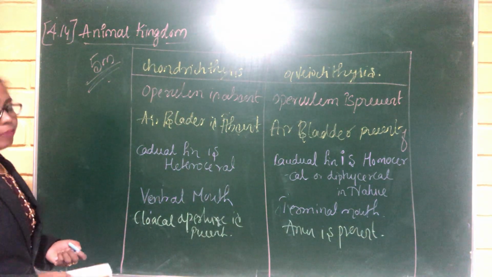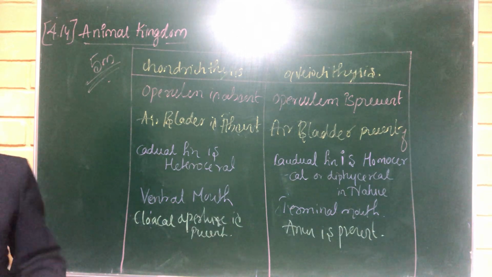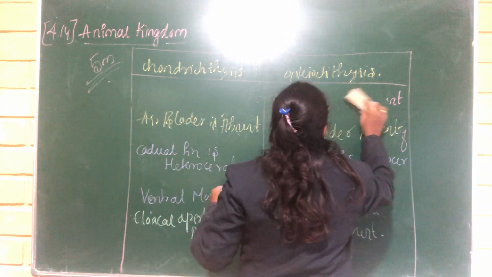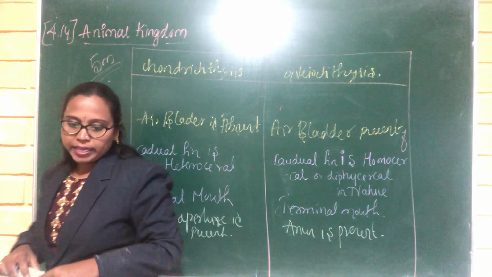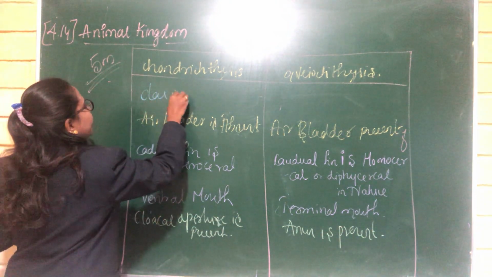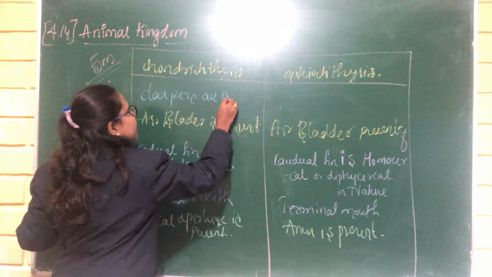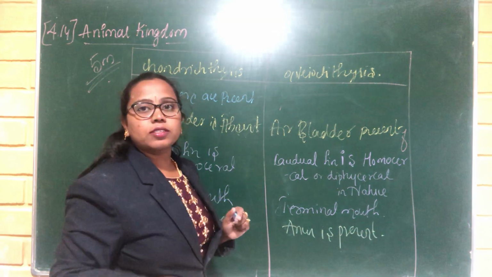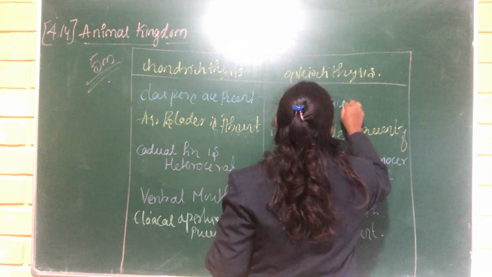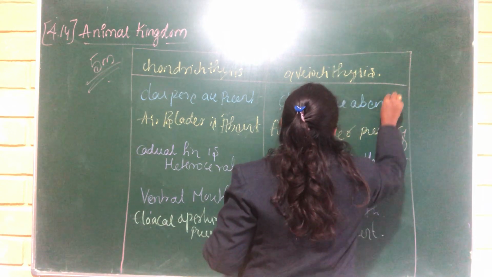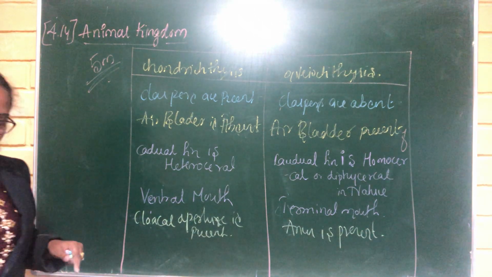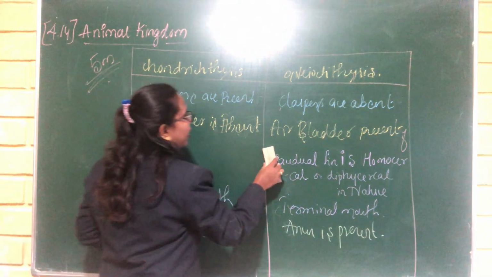And after that, the males in the Chondrichthyes are provided with a pair of claspers, but in the Osteichthyes, claspers are absent. It is also one of the differences between Chondrichthyes and Osteichthyes.